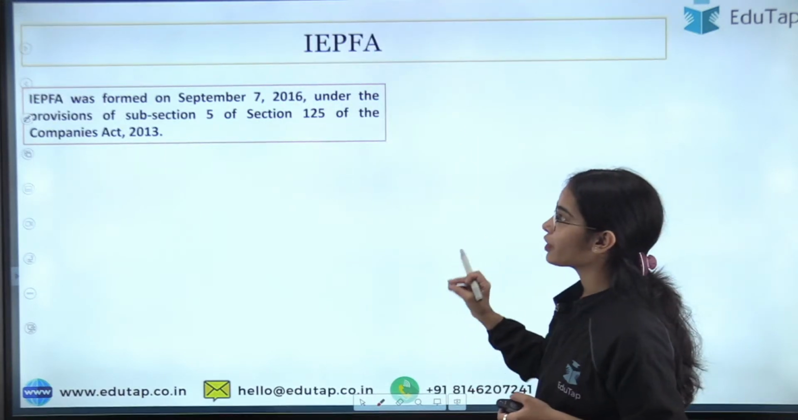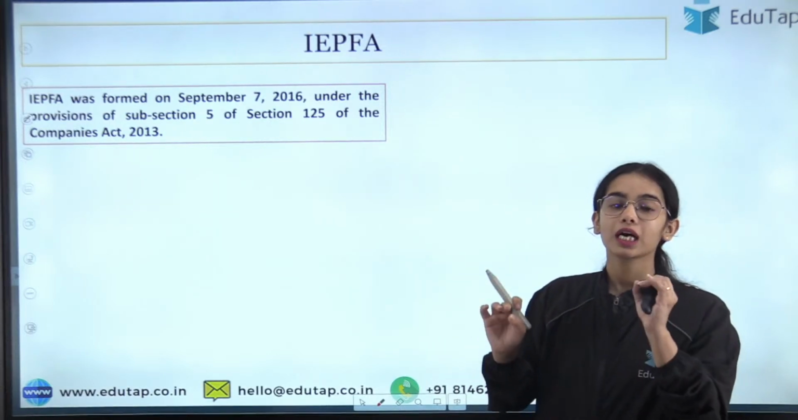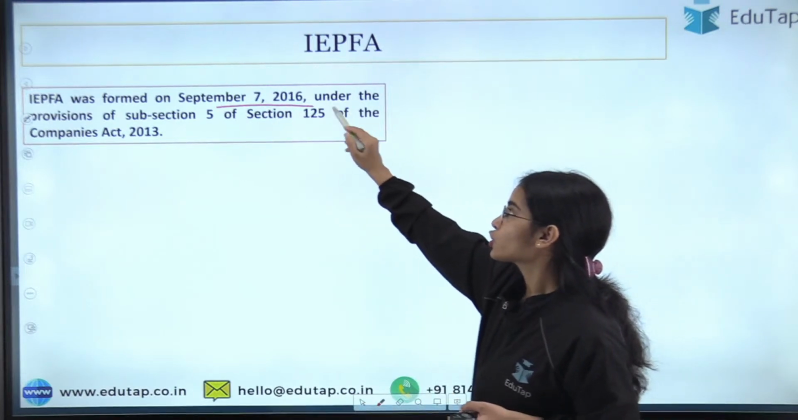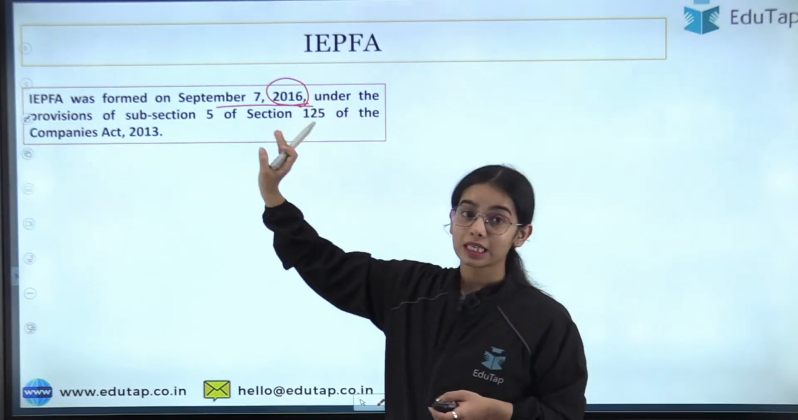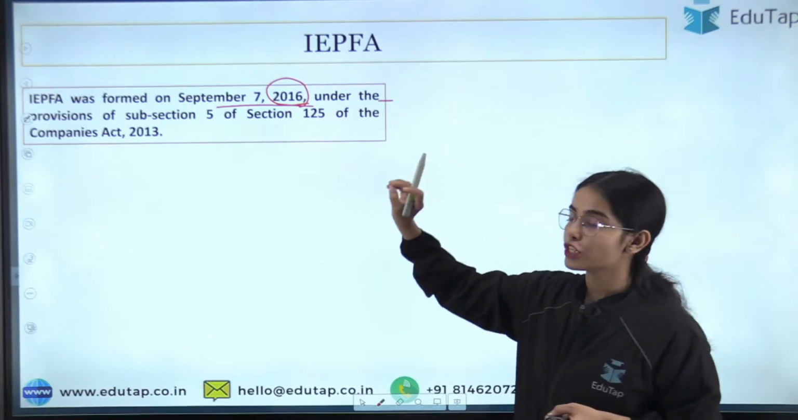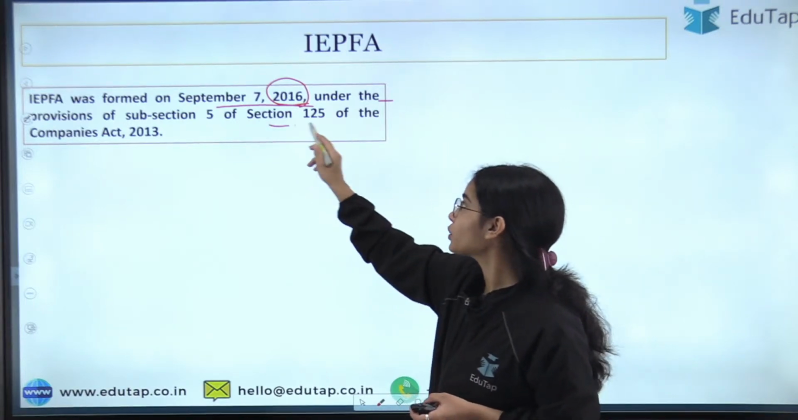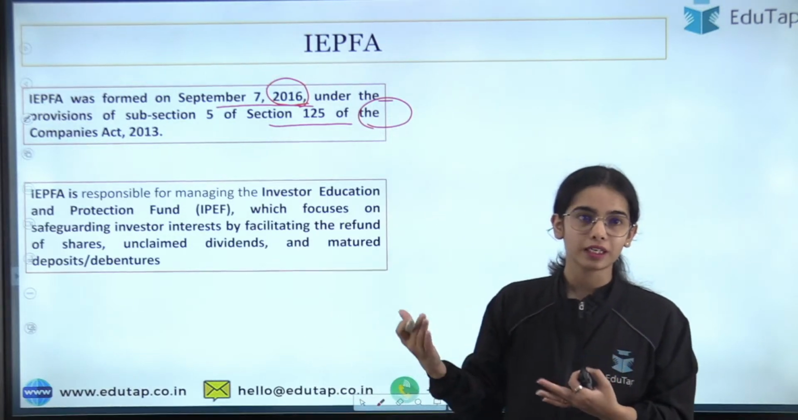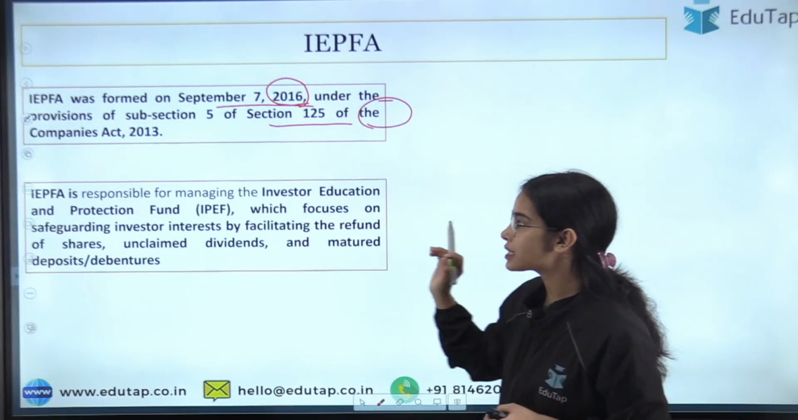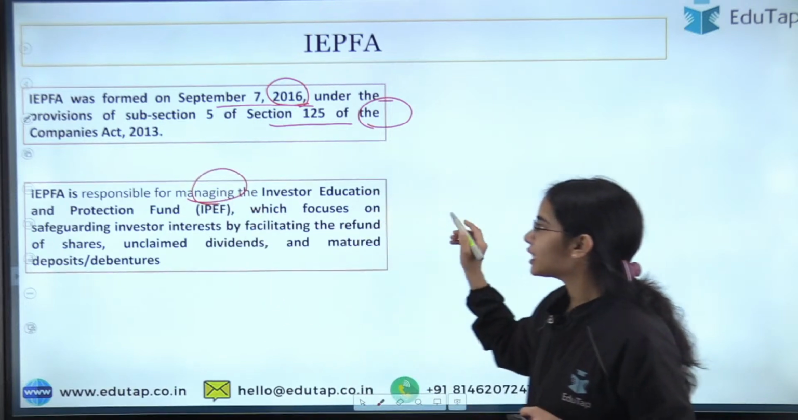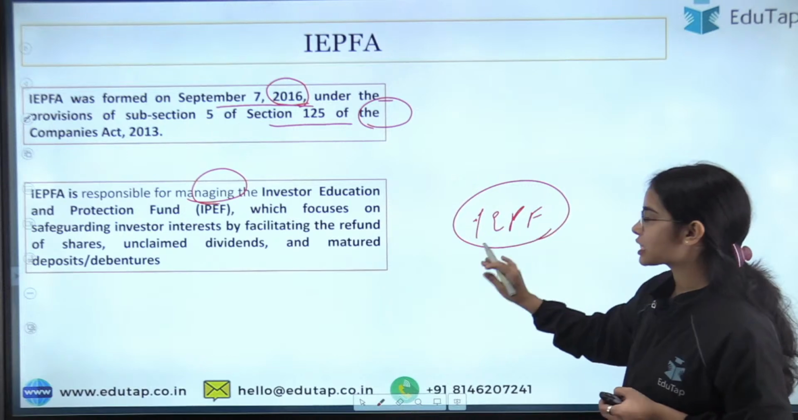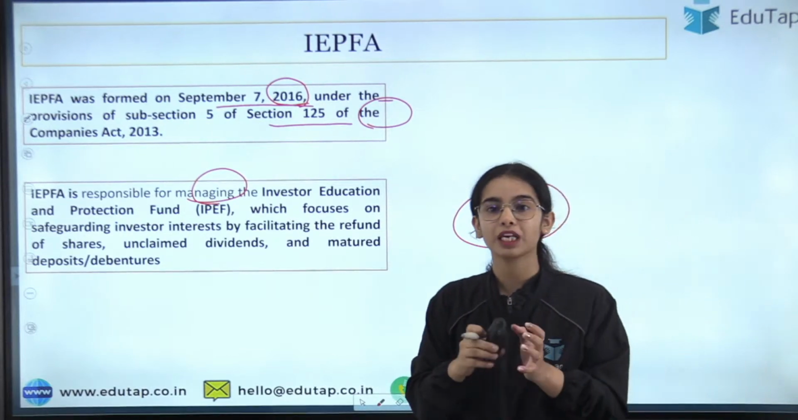The IEPFA was established under the Ministry of Corporate Affairs on September 7, 2016. So when was it established? In 2016, under the provisions of sub-section 5 of section 125 of the Companies Act 2013. It is headquartered in New Delhi, and it is responsible for managing the Investor Education and Protection Fund.